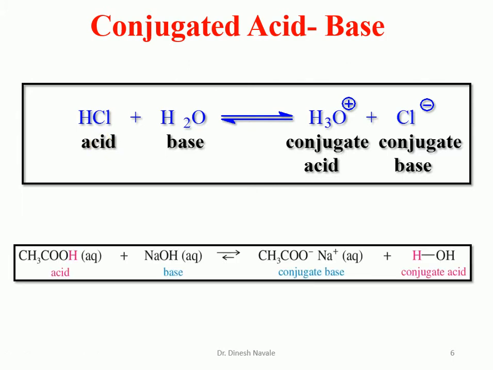So this concept is very important while deciding the strength of the acids and bases. We have one example, acetic acid, which is an acid. We have added NaOH as the base. Acetic acid is going to donate the proton. After donation of the proton, it will form sodium acetate. So this is the conjugate base of the acetic acid, and water is the conjugate acid of the sodium hydroxide base.